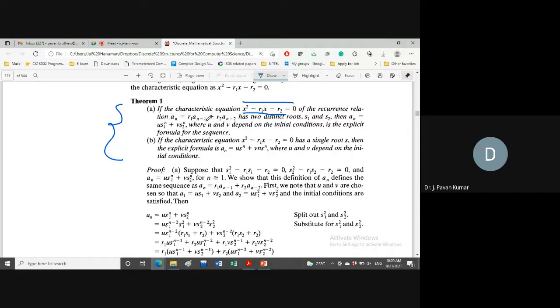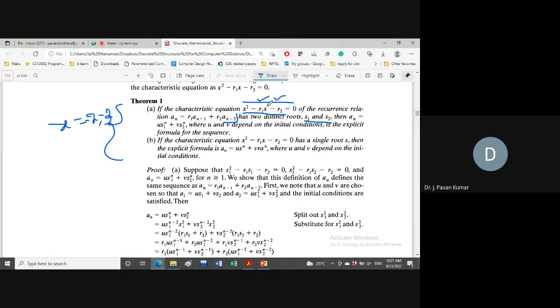An is equal to r1 into an minus 1 plus r2 into an minus 2. Whatever characteristic equation we have, the roots are s1 and s2, and we say these are distinct roots. It is not like the x value is 2 and 2, in the form of x minus 2 whole square, x minus 2 into x minus 2. Distinct roots are like 2 and 3, or minus 2 and 3, or minus 2 and minus 3. Like this, two distinct roots for this characteristic equation.